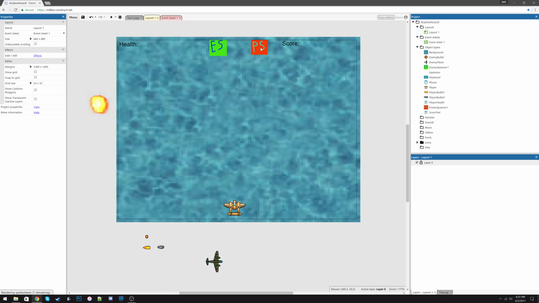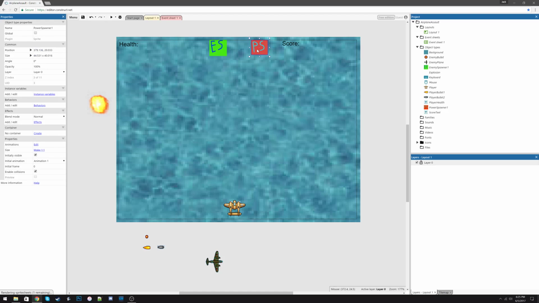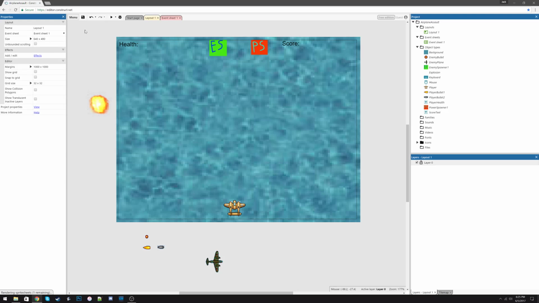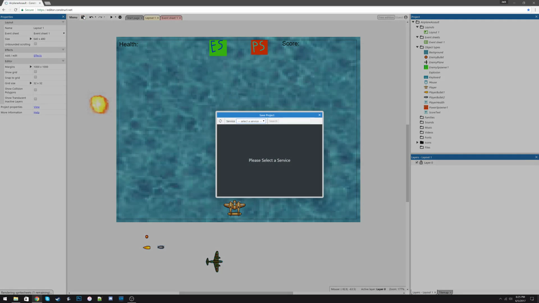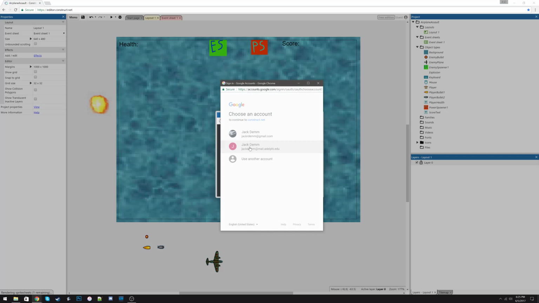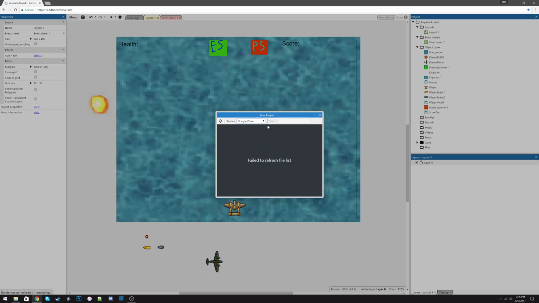While I'm looking at it, we should probably also make the power spawner invisible initially as well. So make sure this is not checked. Also, we're going to take time to save. Or maybe we're going to save later.